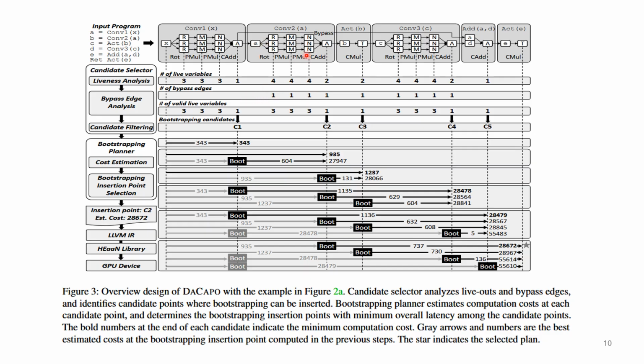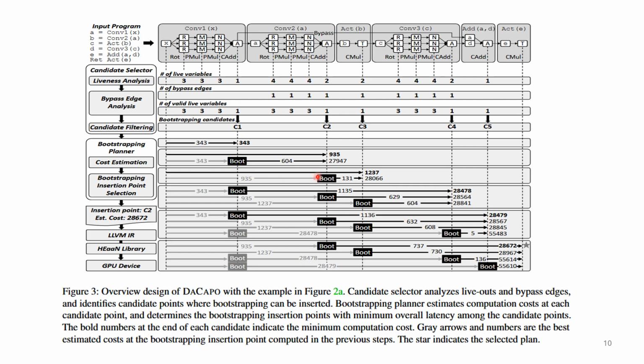So you can see this live-out ciphertext around here. So as we can see, with the valid live-out analysis, this point is also a candidate for bootstrapping selection. All these are 5 candidates, from C1, 2, 3, 4, and 5. So when the bootstrapping planner runs, it tries every single possible scenario, where they bootstrap the first one, and then you can see the latency.